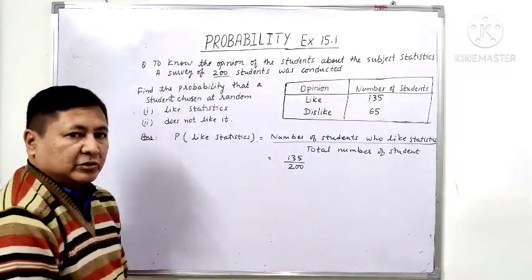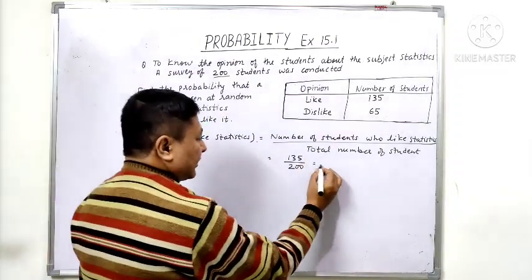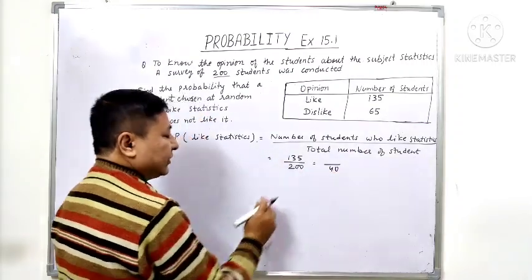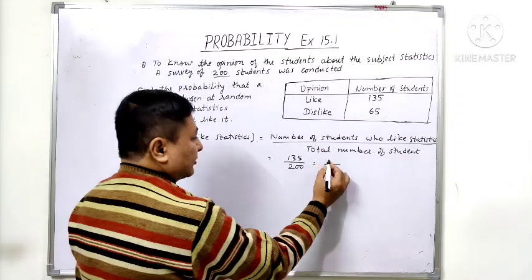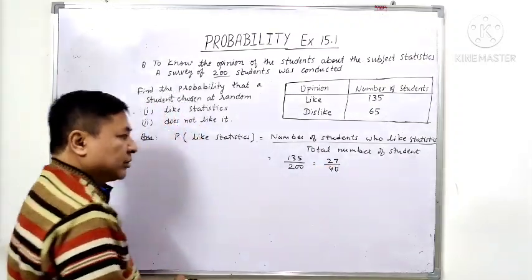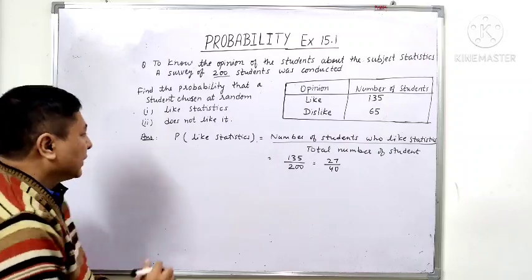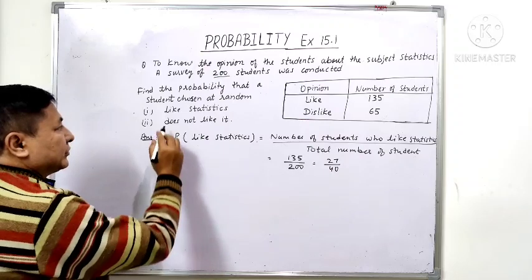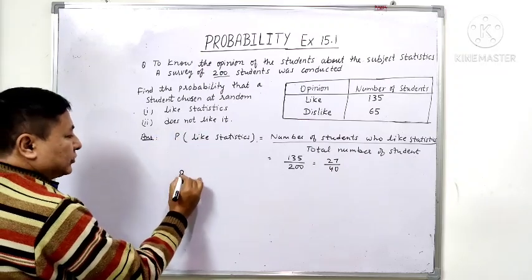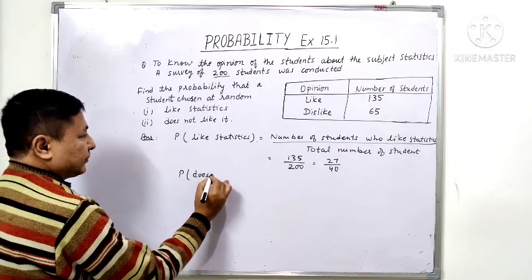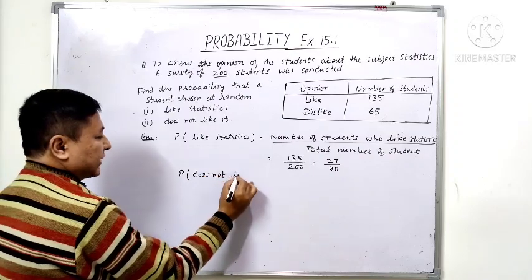Now we will convert it into the lowest term. We divide by 5, so 200 becomes 40, and 135 divided by 5 is 27. So it becomes 27 upon 40. Now we have to find the probability of the student who doesn't like it, that is, the student who does not like statistics.